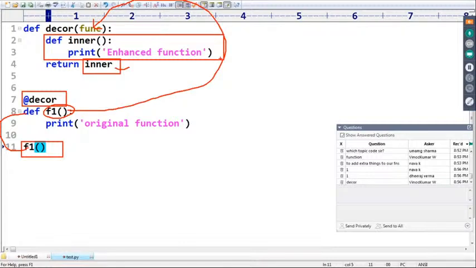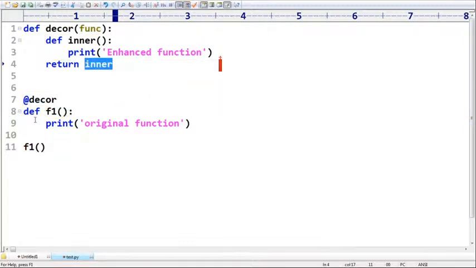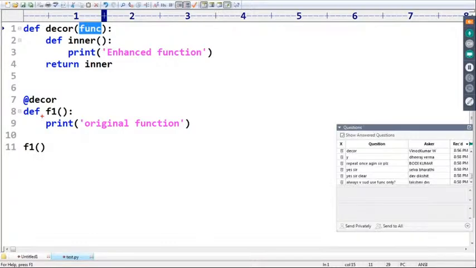Remember this one, sir. So the enhanced function, what is it doing? Just a print of enhanced function. That's all. Simple, for flow purposes, I told. Any doubt? Friends, are you in a position to understand? So if you call F1, immediately it is always going to execute inner, sir. Because the decorator is configured, you have to get the decorator's provided output. Here you can use any variable name, need not be func. Any variable name, sir, we can use.